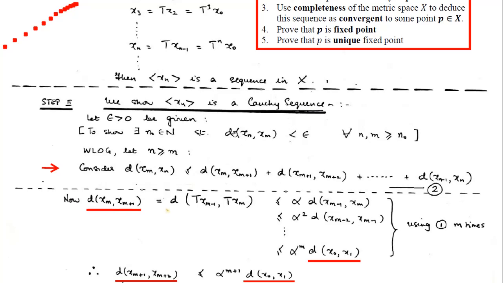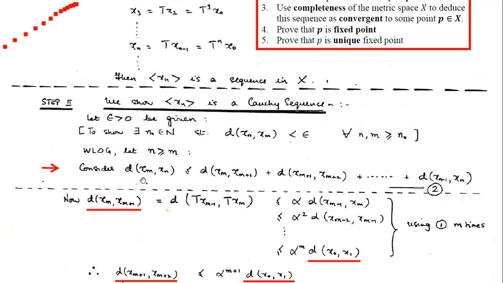So it will be just like d of x10, x15 or x18, x20. At least one of the two subscripts will be bigger, or they can be equal also. So let us, without loss of generality, assume that n is bigger than or equal to m.